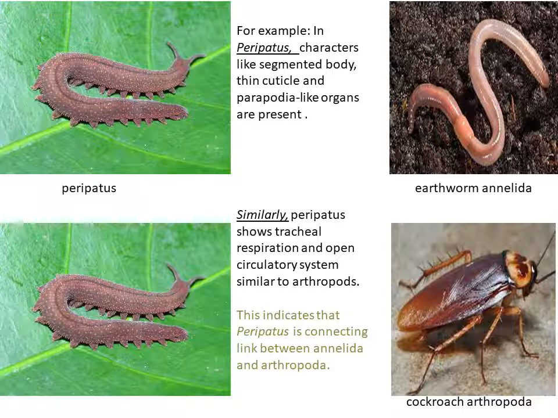Similarly, peripatus shows tracheal respiration and open circulatory system similar to arthropods. If we see peripatus and cockroach, both of them have some similar characters, and this indicates that peripatus is a connecting link between Annelida and Arthropoda, which shows there is an evidence of evolution.